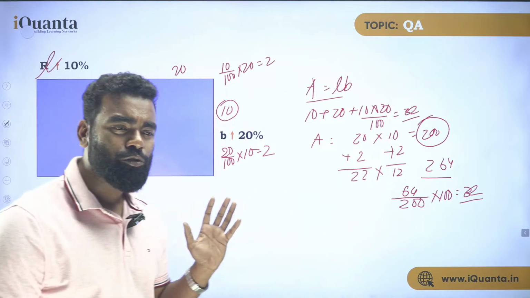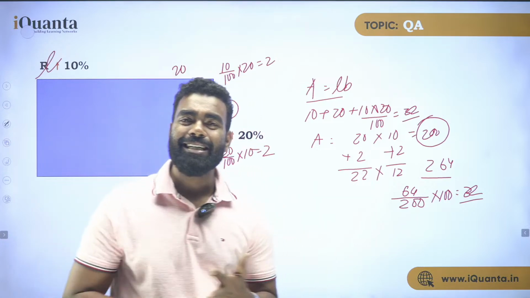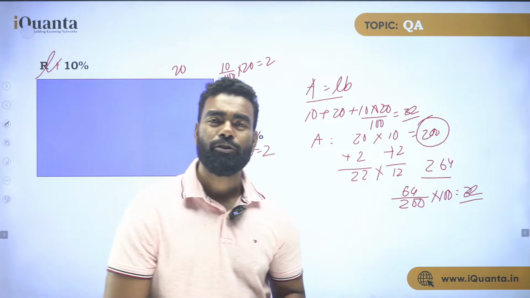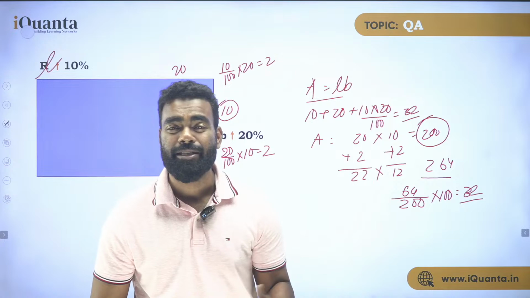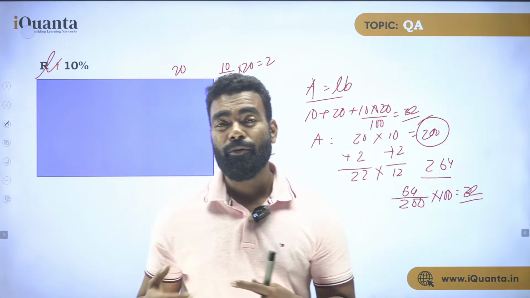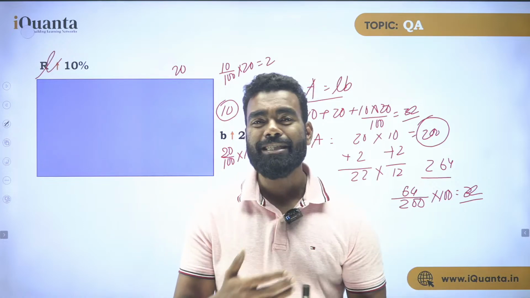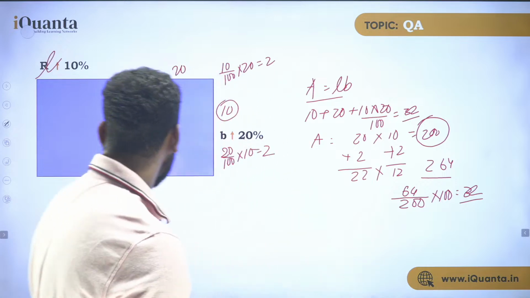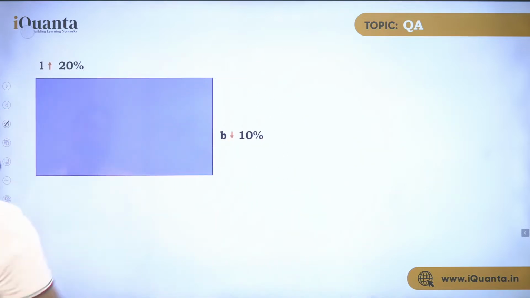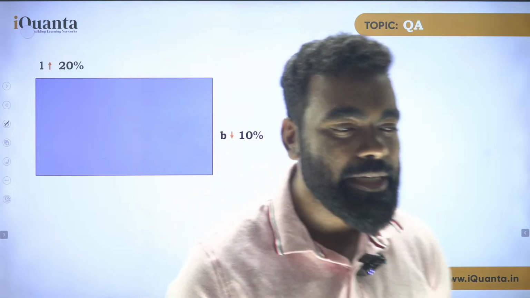Successive is also a very important thing because it is generally used in so many cases. Let's say in SI and CI we are going to use successive. In population growth we can use successive. In expenses we can use successive. In some types of questions where there is a lot of mix of percentage, profit and loss, discount, in all of these things we can use successive, right? Now think about a scenario like this, where the length is increased by 20%, but the width is decreased by 10%. So length is increased.